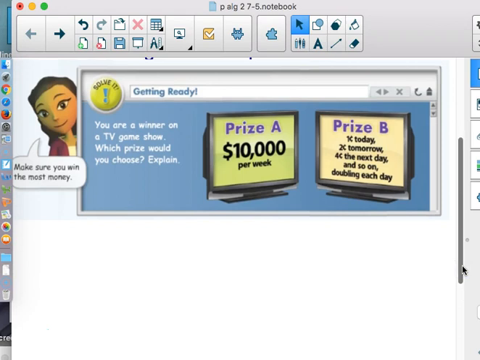This Getting Ready says you are a winner on a TV game show. Oh, good for you. Which prize would you choose, and explain. Prize A is $10,000 a week the rest of your life. Prize B, you only get a penny today, but tomorrow you get 2 pennies. And the day after that you get 4 pennies, and so on and so on. From what we've learned so far, which of these do we know we should be picking? The penny. Sounds awful, right?